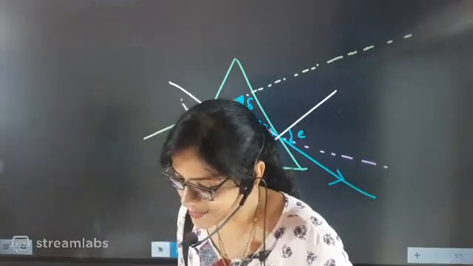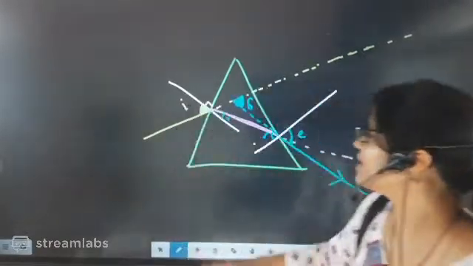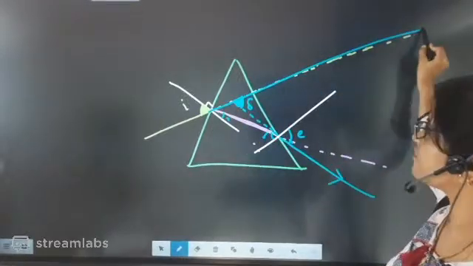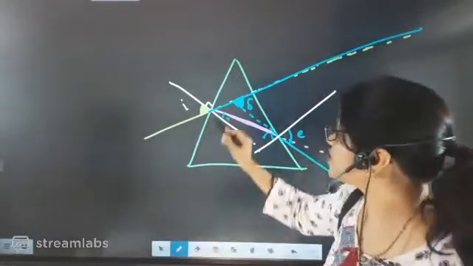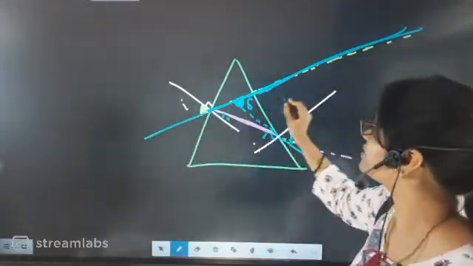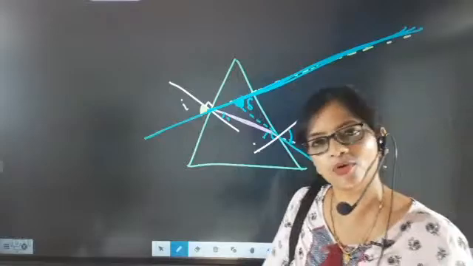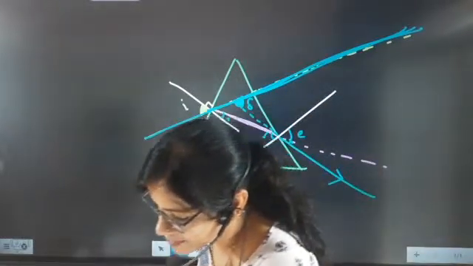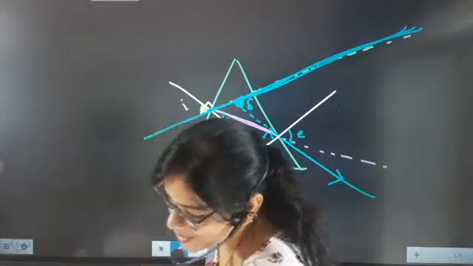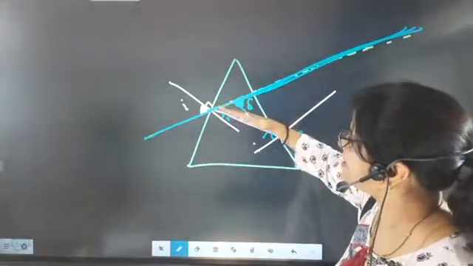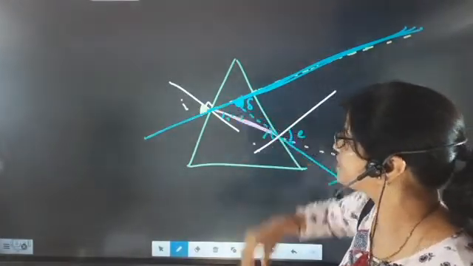Keshika, understood, beta? That means this was the path of light. One more time I am going to draw. This was the usual path, like we think that we will go like this and catch the train. But what happened? The moment you went into the medium, the light bent towards the normal.